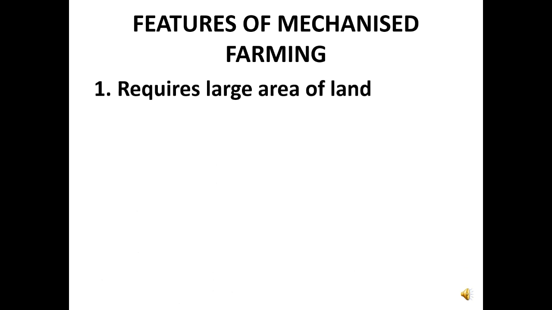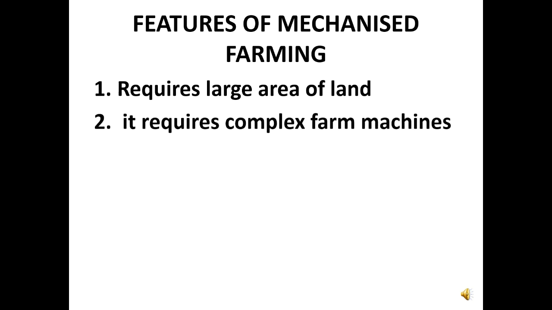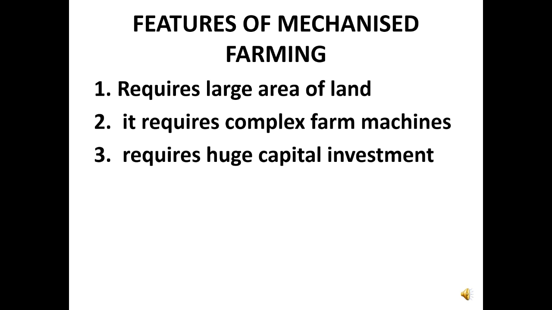Features of mechanized farming. The first one is it requires a large area of land. That is why machines are needed. It requires complex farm machines, like I said earlier, machines like tractors, sprayers, and the rest. Huge capital is needed in this type of farming. To acquire a large area of land and farm machines, one requires a big amount of money. So this kind of farming requires huge capital investment.